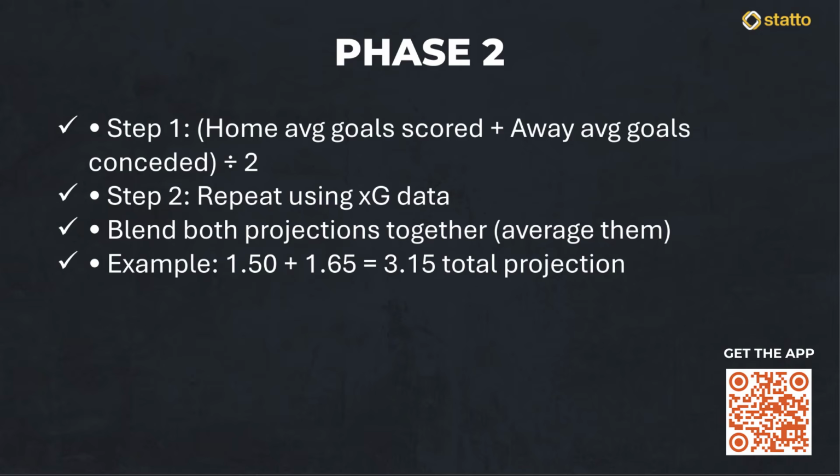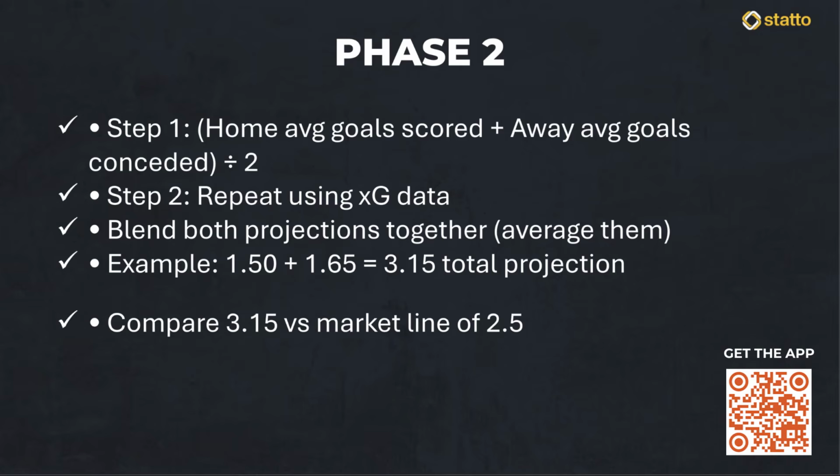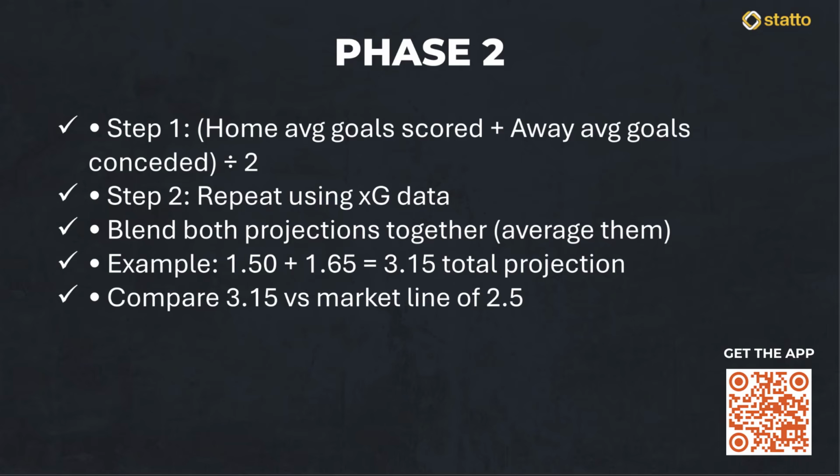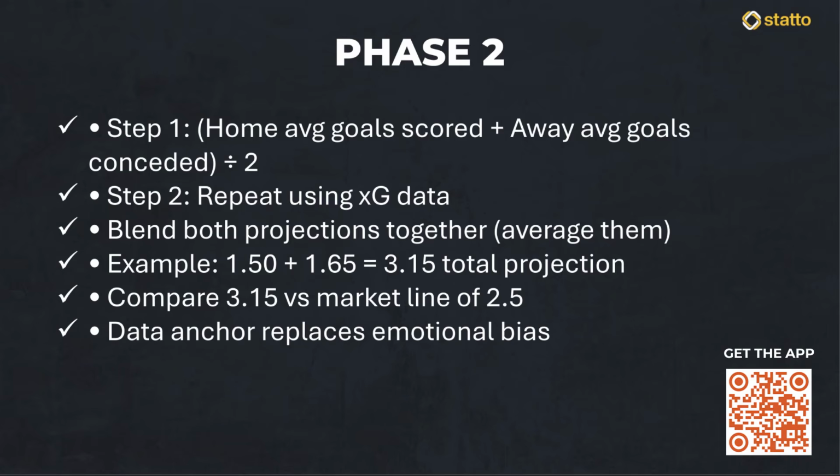That gives us a total match projection of 3.15 goals. When we compare that 3.15 to the standard line of 2.5, we can clearly see that the data is leaning toward a high-scoring game. It is a simple piece of arithmetic, but it removes the vibes and replaces them with a logical anchor.